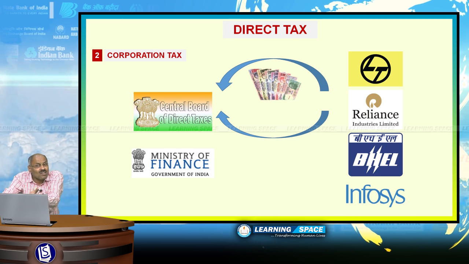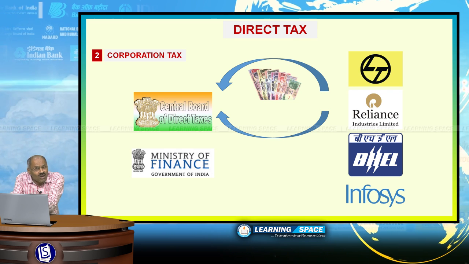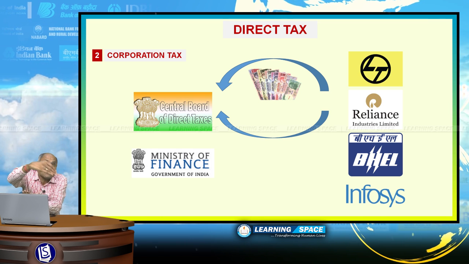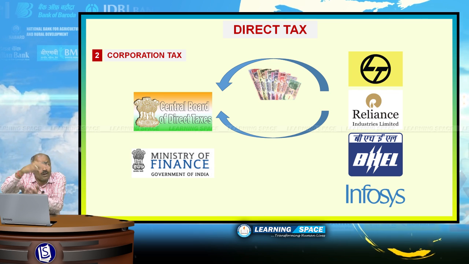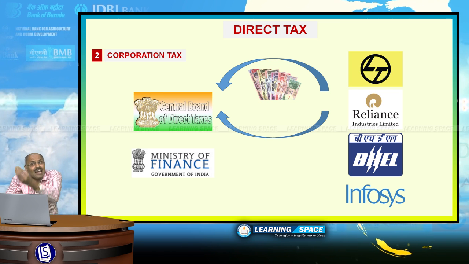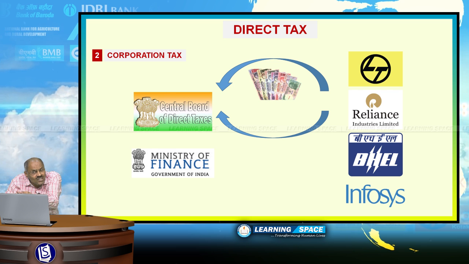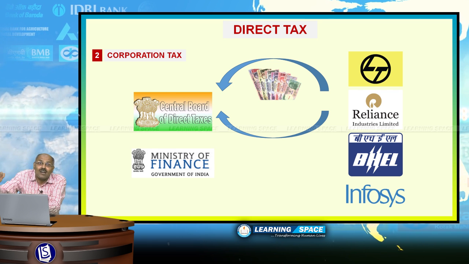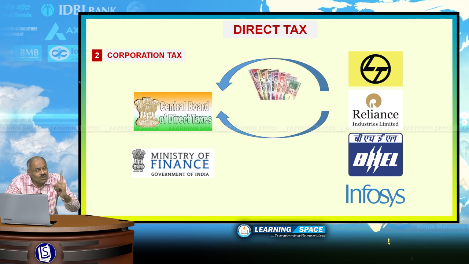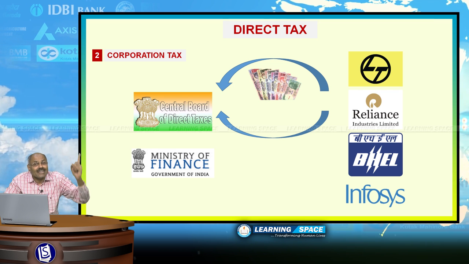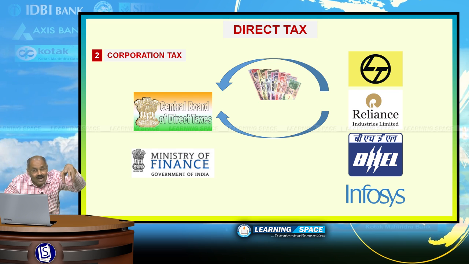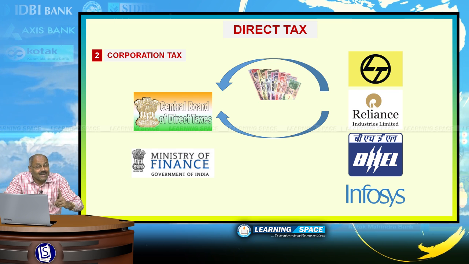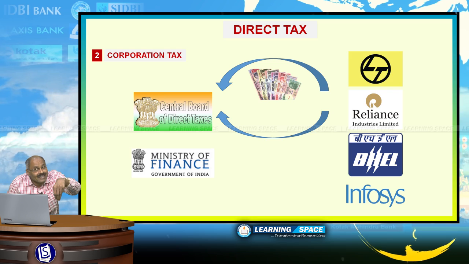Here big companies are there. They are into a lot of profits. They have to pay income tax on the profits. So the tax levied on big corporate firms like L&T, Reliance, BHEL, Infosys, that is corporation tax. And please don't forget, Government of India gets more revenue through corporation tax. And all the direct taxes are collected by the Central Board of Direct Taxes.